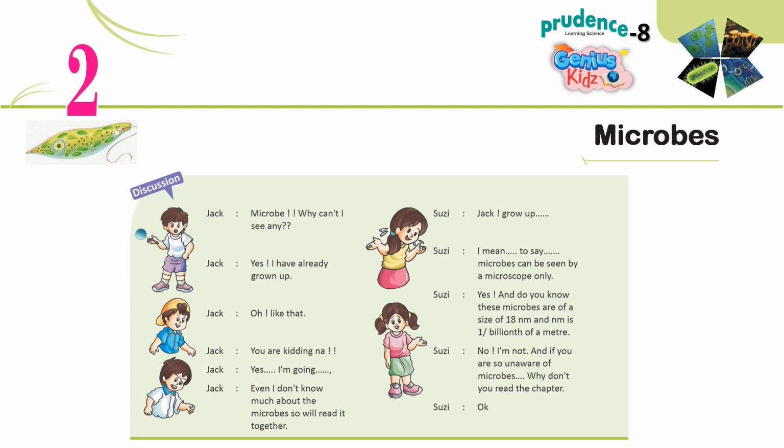Susie: Yes, and do you know these microbes are of a size of 18 nanometers, and a nanometer is 1 billionth of a meter? Jack: You are kidding now. Susie: No, I am not. And if you are so unaware of microbes, why don't you read the chapter? Jack: Even I don't know much about the microbes, so we'll read it. Susie: Okay.